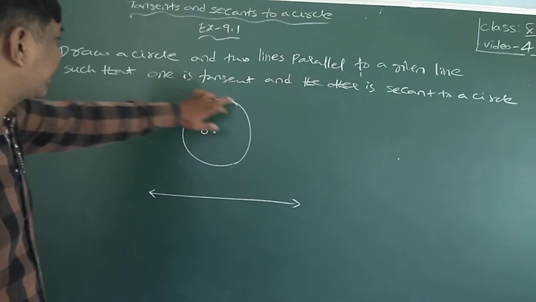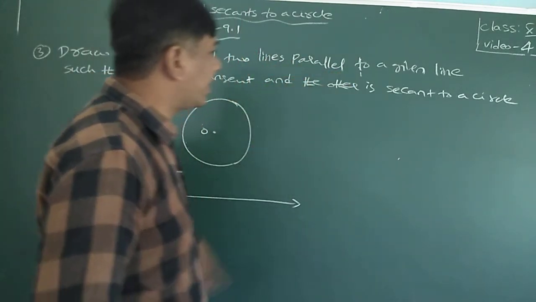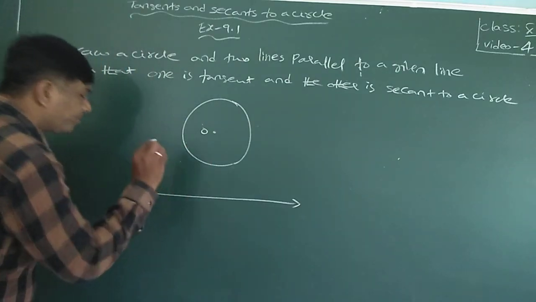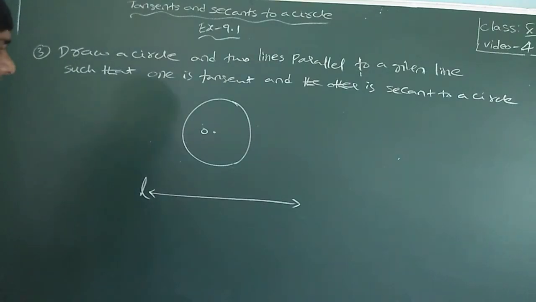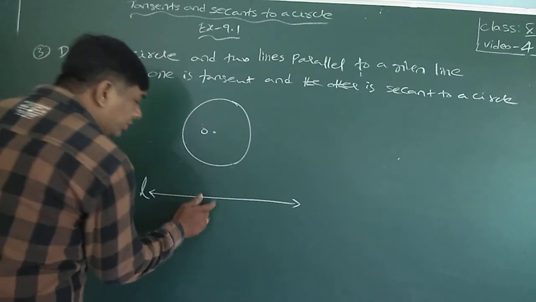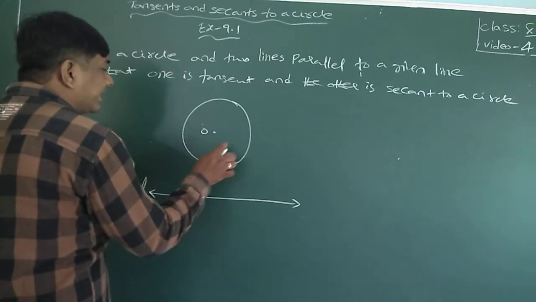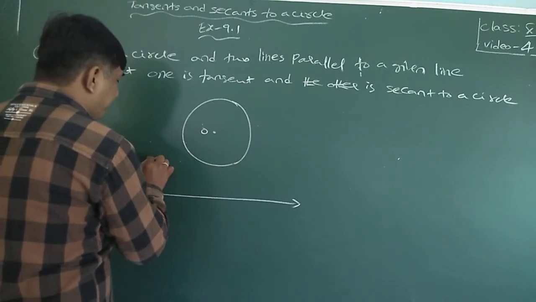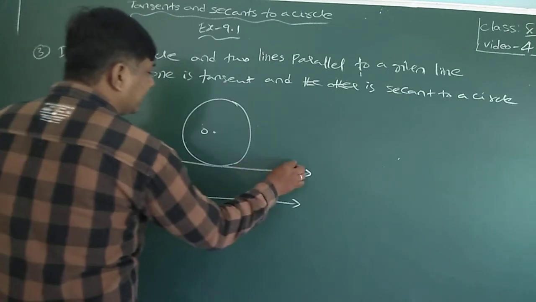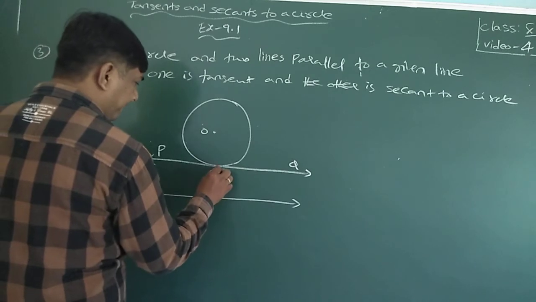Okay, I draw a circle. I have to draw two more lines which are parallel to a given line. The given line is L. Now I have to draw two lines parallel to this line. One is a tangent to the circle. PQ is the tangent which is parallel to L.